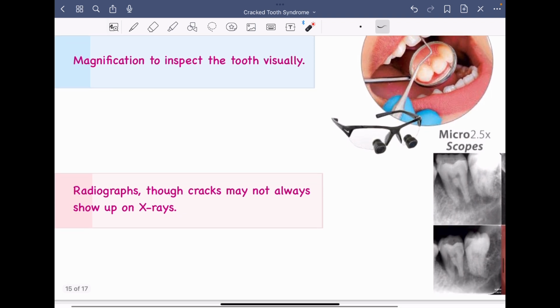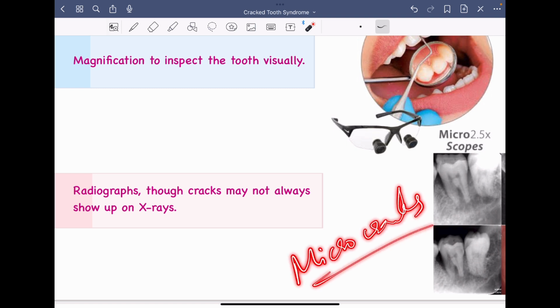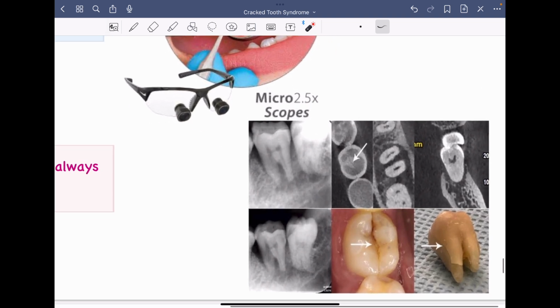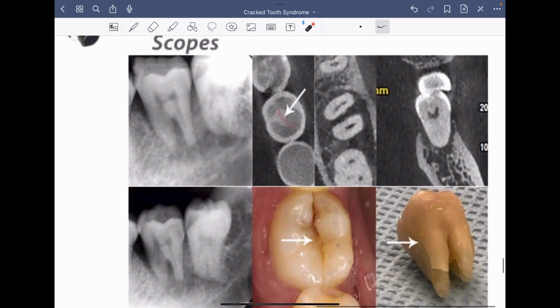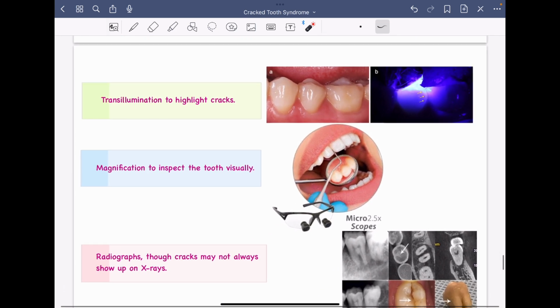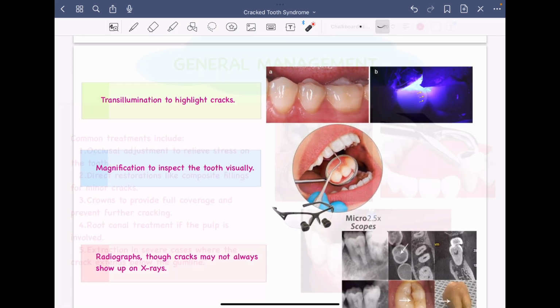Also, radiographs are a way to diagnose this syndrome, but in most cases there are microcracks, and these microcracks are not readily visible on the radiograph. But if the fracture line is very prominent and extends to cover a large surface area of the crown of the tooth, then you might be able to appreciate the fracture line on the radiograph as well. Here they have taken a cross section and you can see the line of fracture. The arrows are pointing towards it. So again, three ways: transillumination, magnification, and use of radiographs.